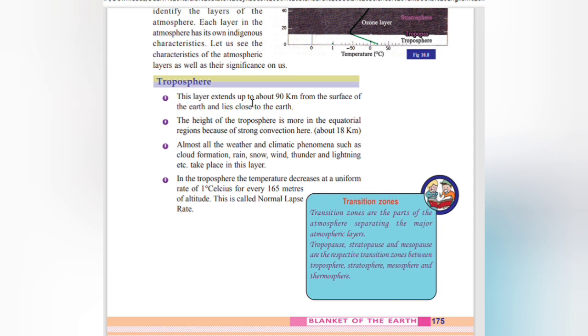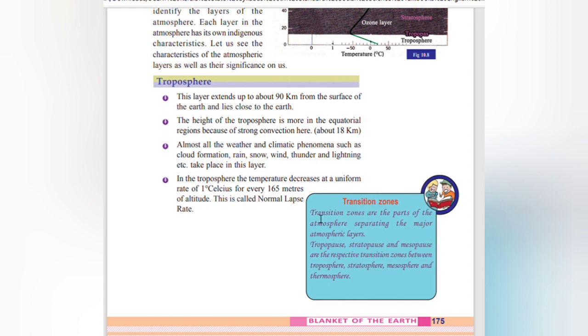Troposphere. This layer extends up to about 18 km from the surface of the earth and lies close to the earth. The height of the troposphere is more in the equatorial region because of strong convection here. Almost all the weather and climatic phenomena such as cloud formation, rain, snow, wind, thunder and lightning etc. take place in this layer. In the troposphere, the temperature decreases at a uniform rate of 1 degree Celsius for every 165 meters of altitude. It is called normal lapse rate.